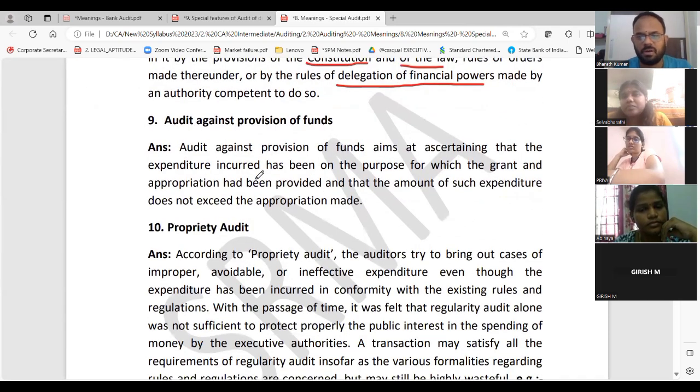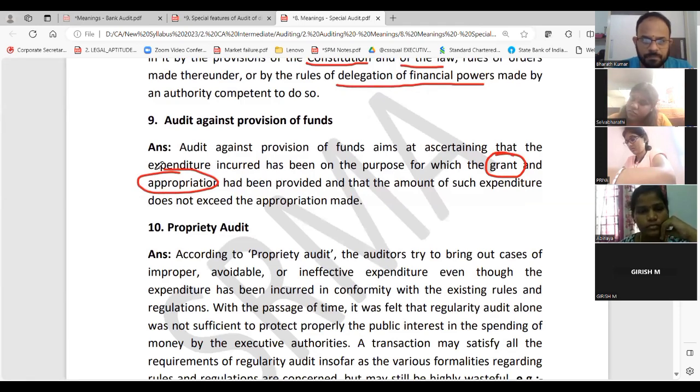Audit against provision of fund. Audit against provision of fund aims at ascertaining that the expenditure incurred has been on the purpose for which the grant and appropriation has been provided. These two are the keywords. And the amount should not exceed the appropriation. There will be a limit.